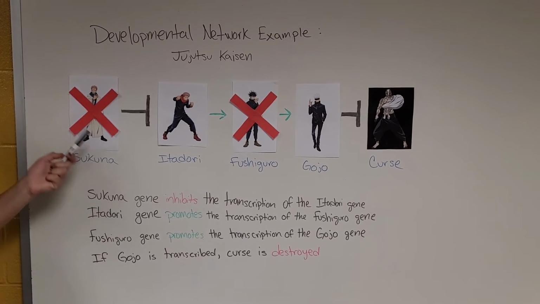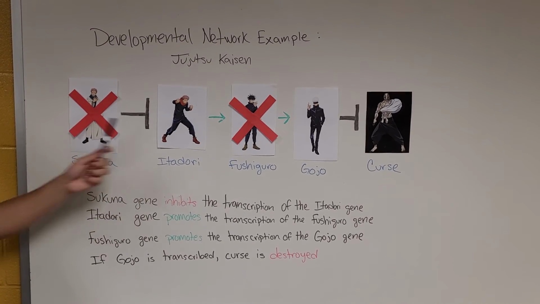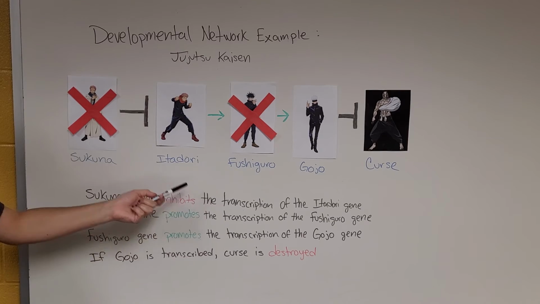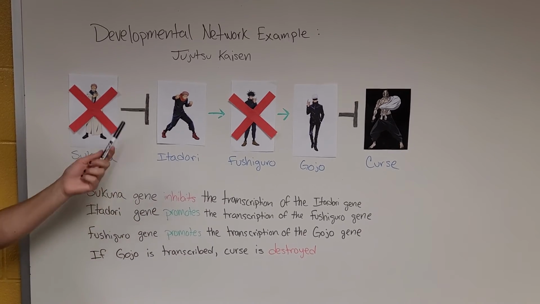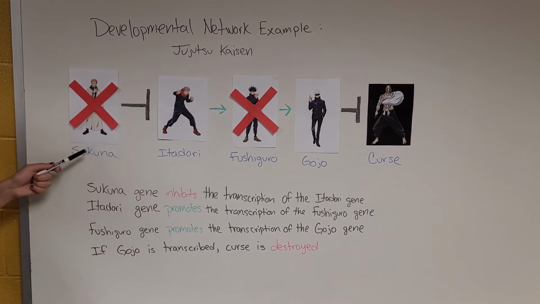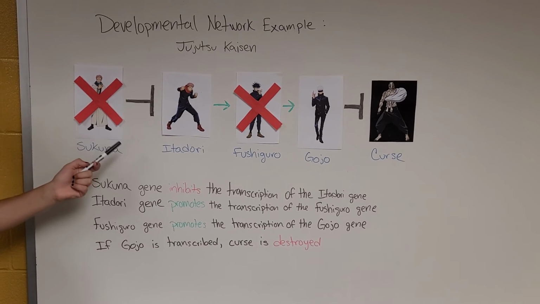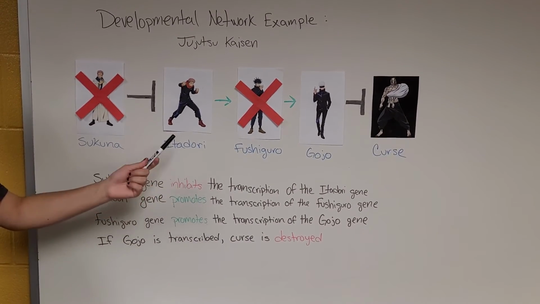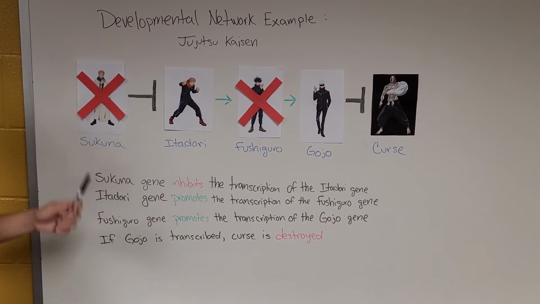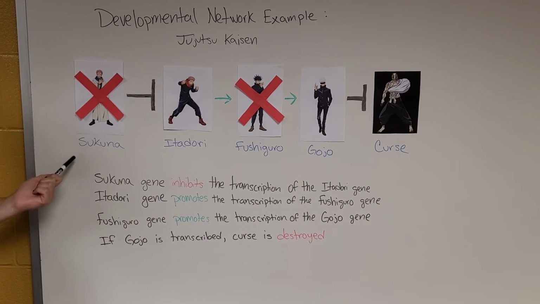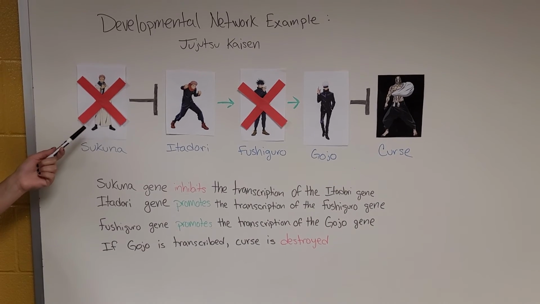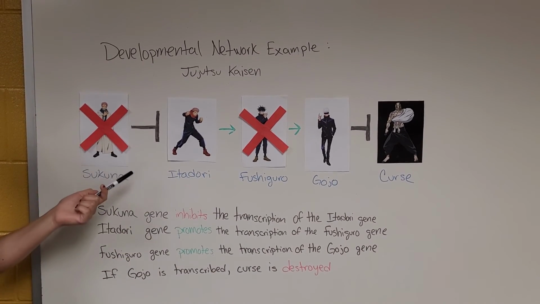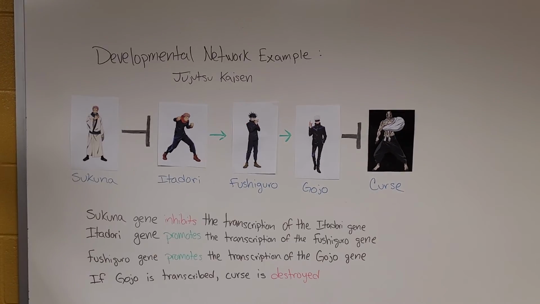If there was a double mutant where Sukuna and Fushiguro are both mutants, then the Gojo gene would still be unable to be expressed, as the mutant Fushiguro can no longer stimulate his expression. Although a Sukuna mutant can no longer block Itadori from stimulating the expression of Fushiguro, if the Fushiguro mutant cannot stimulate the translation of the Gojo gene in the first place, the Itadori gene would no longer serve a purpose. Therefore, with a double mutation of the Sukuna and Fushiguro genes, the curse is not blocked and not destroyed.